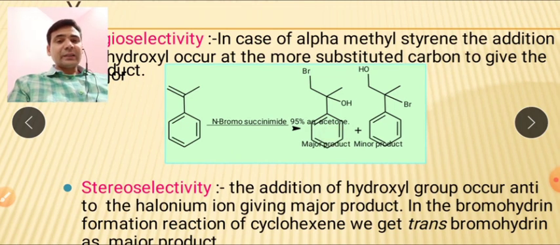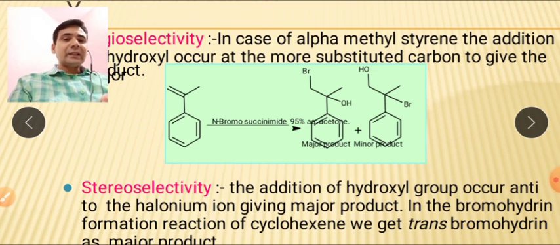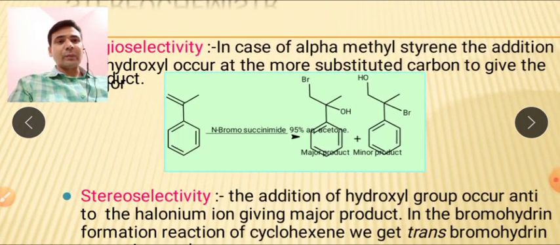Why is this following the Markovnikov addition? When we form the cyclic bromonium ion, there is a possibility that a more stable carbocation will also be formed. At an instant there is more separation between the bromine and the carbon, and that's why the carbon will acquire the positive charge. So it will be the more stable carbocation, and from there the product will be synthesized. So from here, this will be the major product and this will be the minor product.